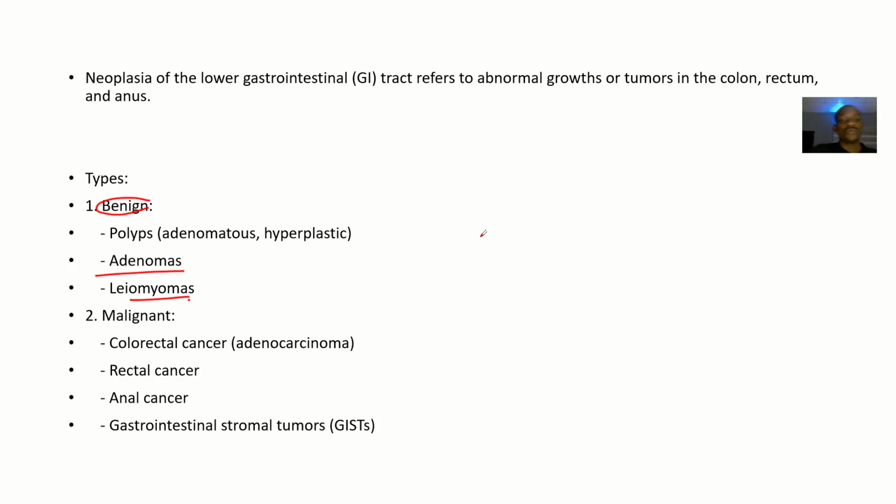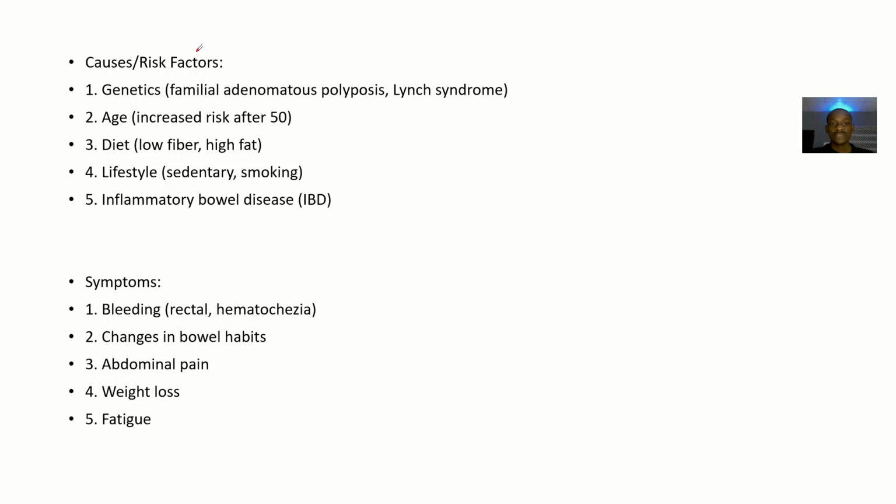So we have looked at malignant, we have looked at benign. Now let's go on to talk about the possible causes of tumors in the lower gastrointestinal tract. It could be genetics, where it's inherited through the family. It could be age linked. The risk is increased when the person hits 50 years and above. It could be diet, where the patient is taking a low fiber diet and very high fats. It could be lifestyle, that means you're having a sedentary lifestyle, you're not really active, you're not moving around. There's smoking too. Then inflammatory bowel disease is another cause.